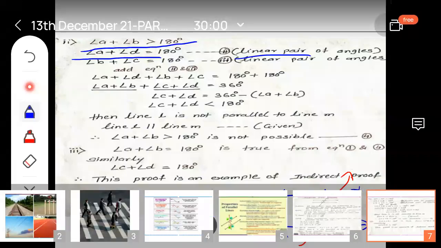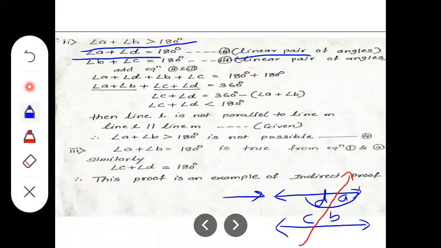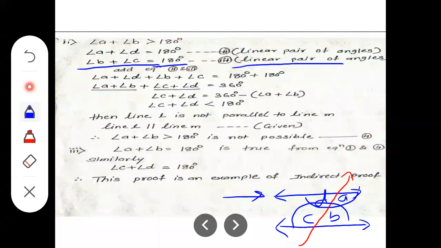So here they together measure 180 degrees. Now another pair, angle B and angle C, is also a pair of linear angles. So angle B plus angle C is equal to 180 degrees, as it is also a pair of linear angles.